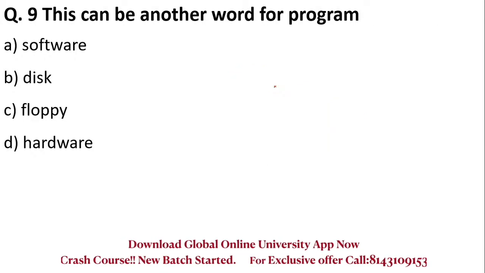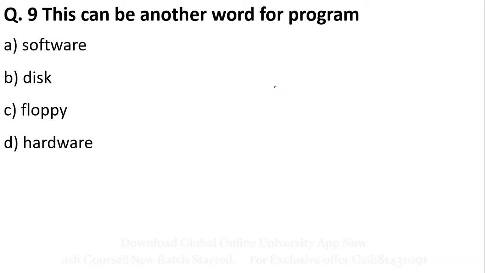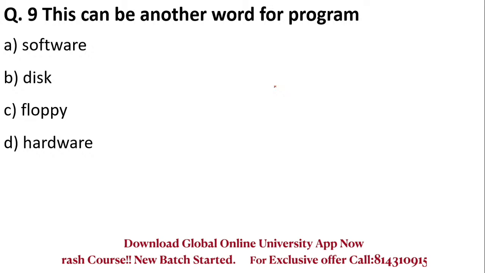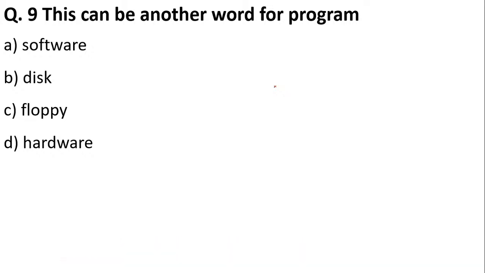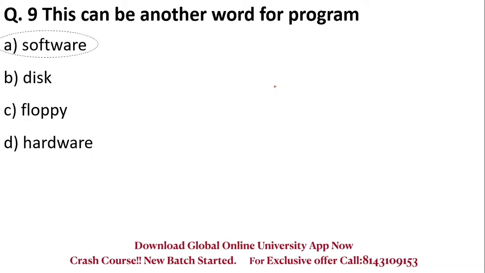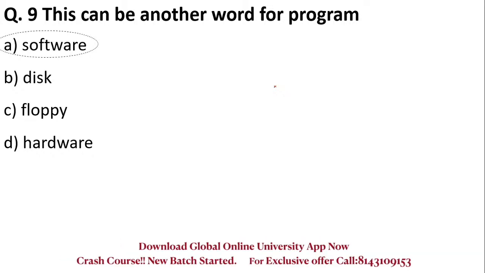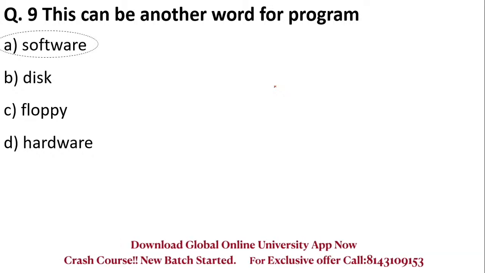This can be another word for program. So what would you give as another name for program? You can call a program a software. So softwares are those programs that help us to do a particular kind of task.